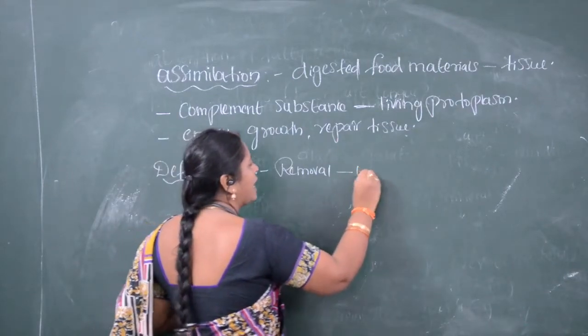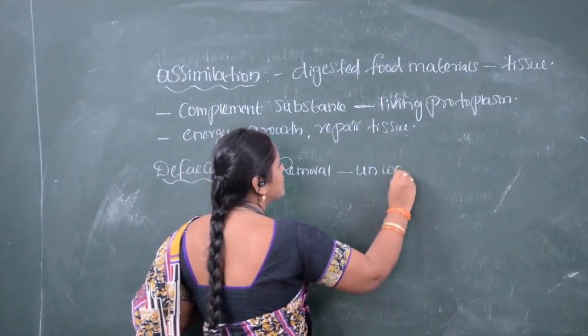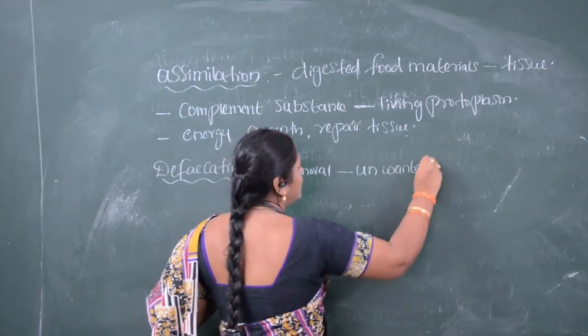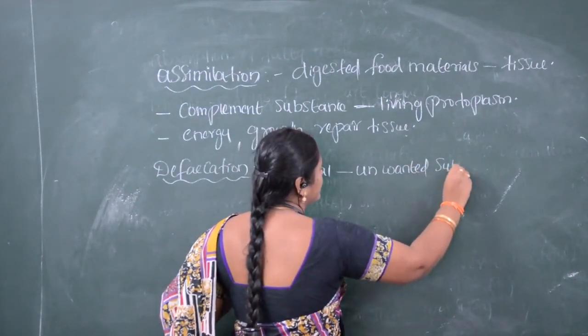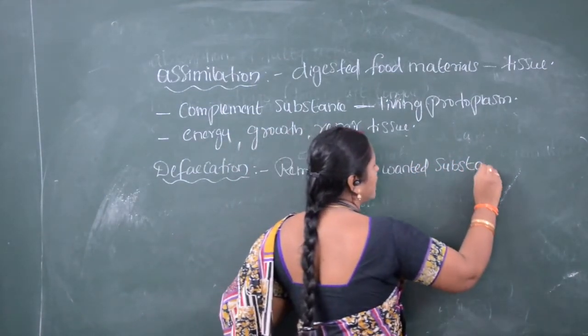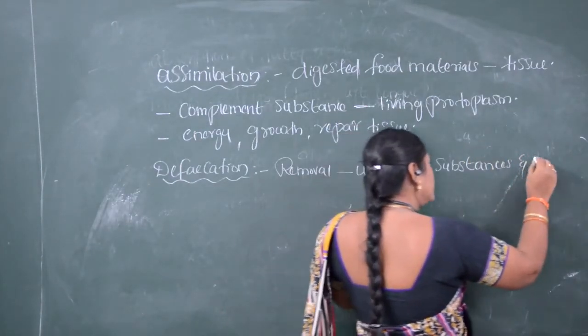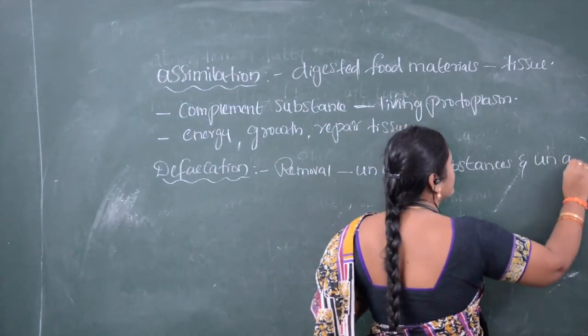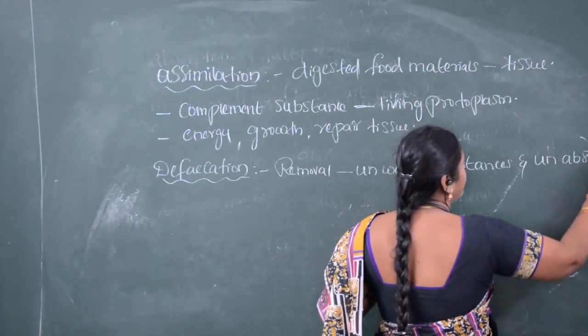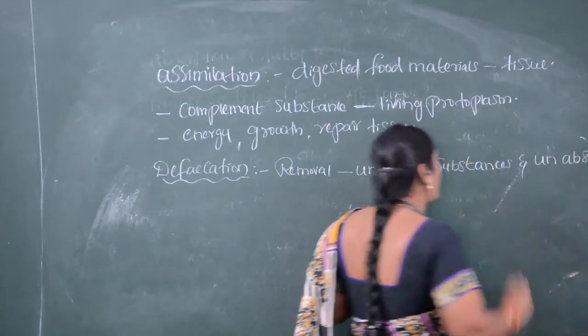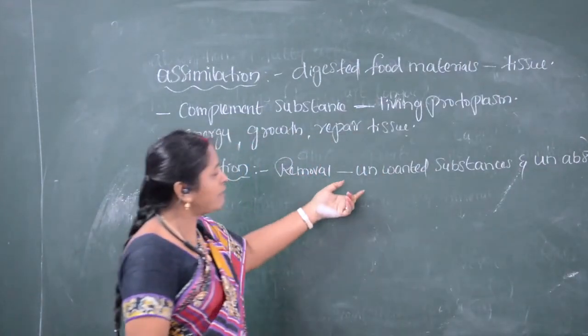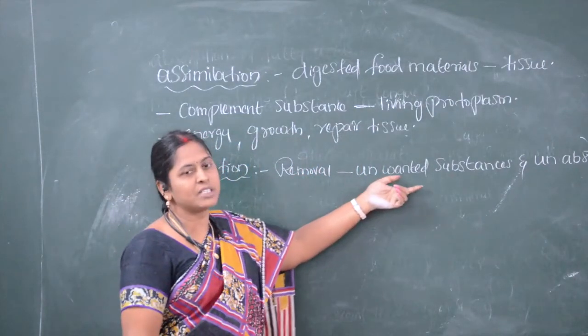So defecation is the removal of unwanted substances or unabsorbed substances. Or we can write undigested substances also.